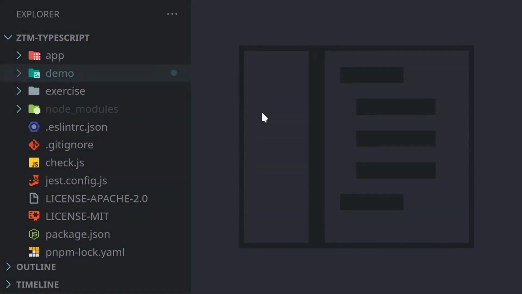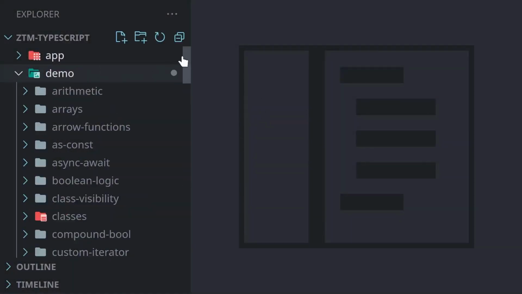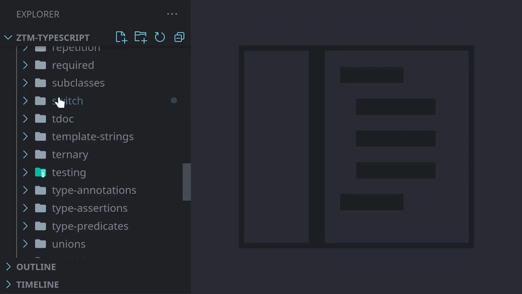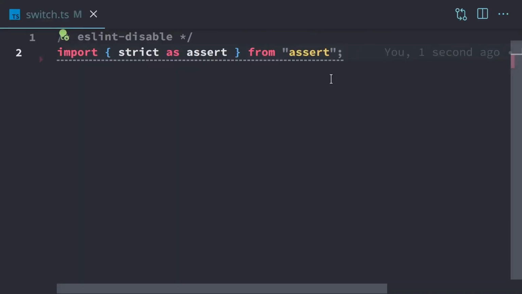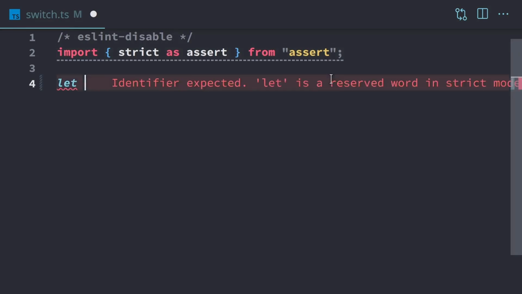In this demo, we're going to be working with the switch statement. We'll open up our demo folder, scroll down here to our switch folder, and open up switch.ts. So to create a switch, we need to first have some data to switch on. So we'll create a number.